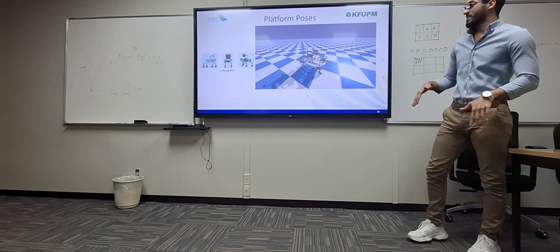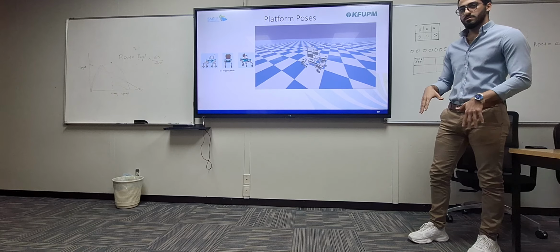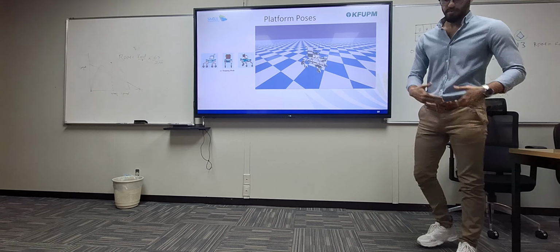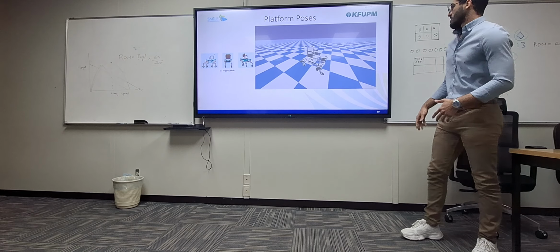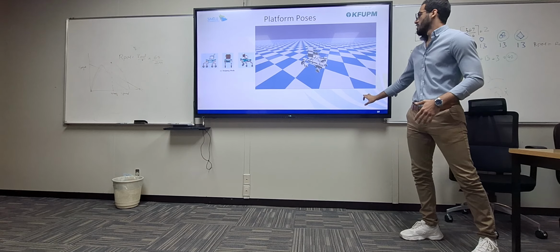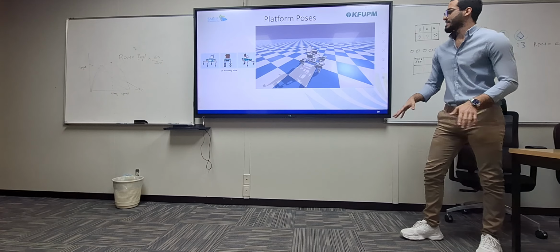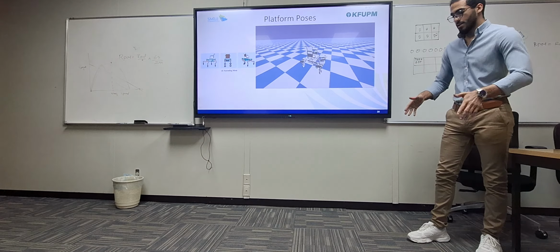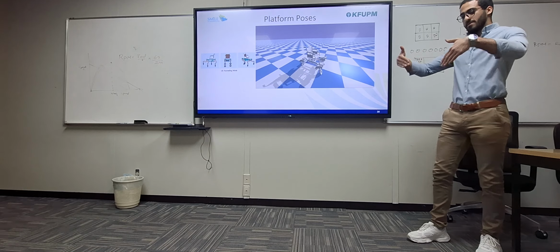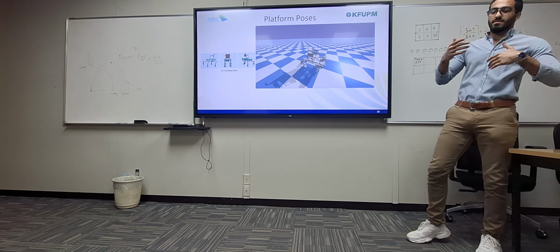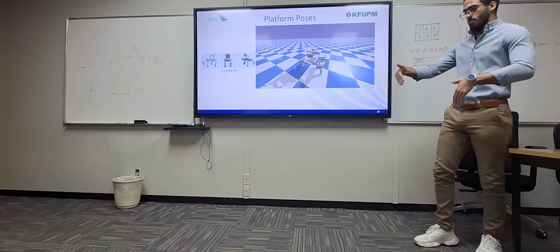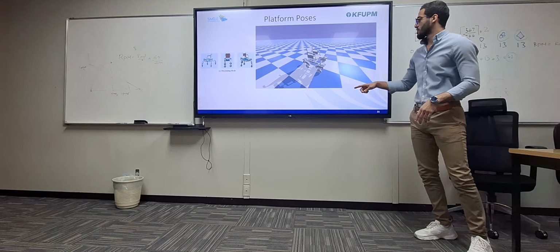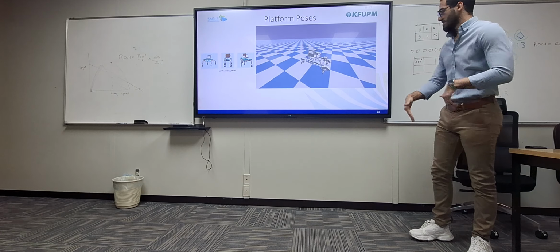There's another pose of stepping. Maybe if we are walking in mud, we are not walking like this. We should make our feet a bit higher to tackle this environment. Also, there's ascending mode, ascending stairs. At this moment, we should rotate the wheel, not to be like this, but to be like this, in order to not flip the wheelchair backward. So I should go like this. So this is the movement, and this is the reverse one, descending movement. So this is descending.